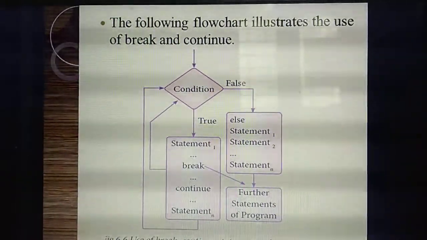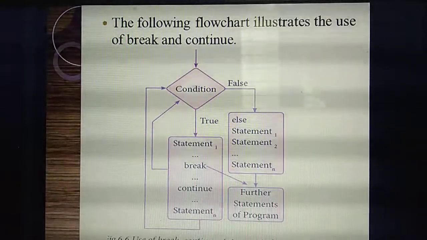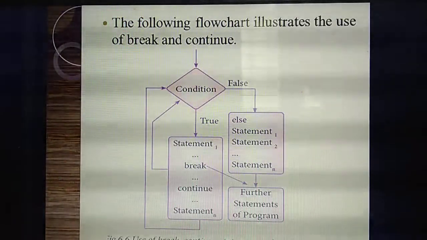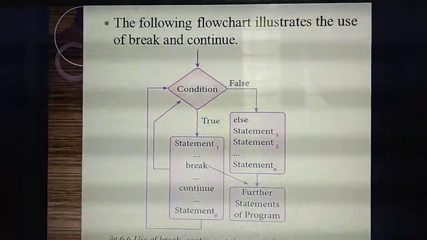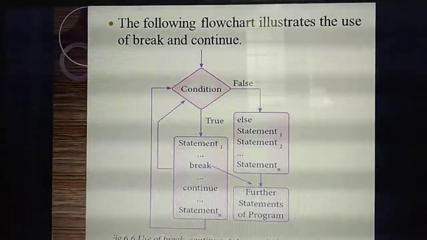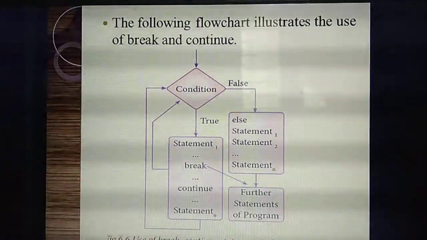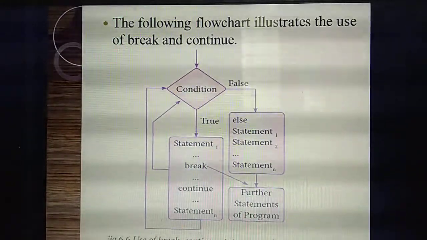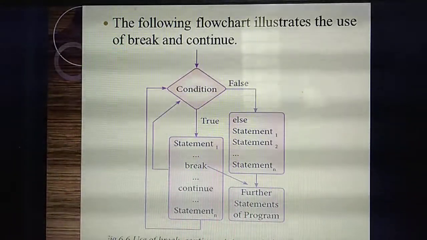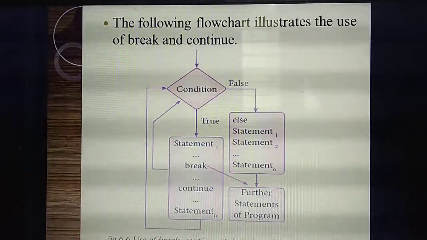Normally, what's the use of break? Break means terminate or exit. So if we give break inside the program, while the program is running and it finds the break statement at a place, the program will terminate at that place. After that the program will come outside of the loop.